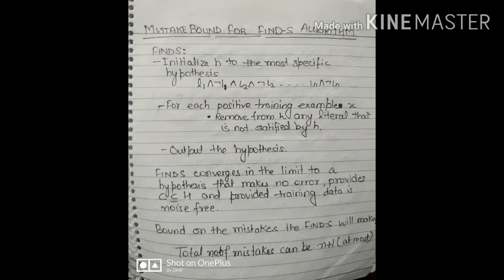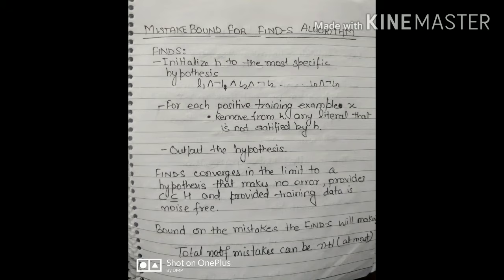For each positive training example x, we check our specific hypothesis and remove the literals that are not satisfied by the example. We repeat this for the number of training examples, and finally we output a very general hypothesis. In Find-S we have some assumptions also.